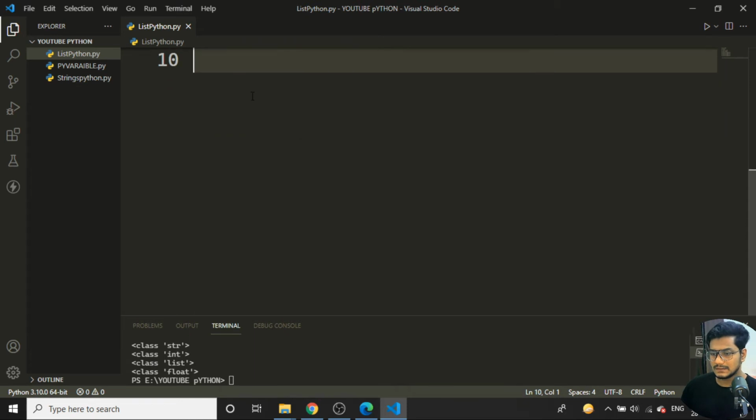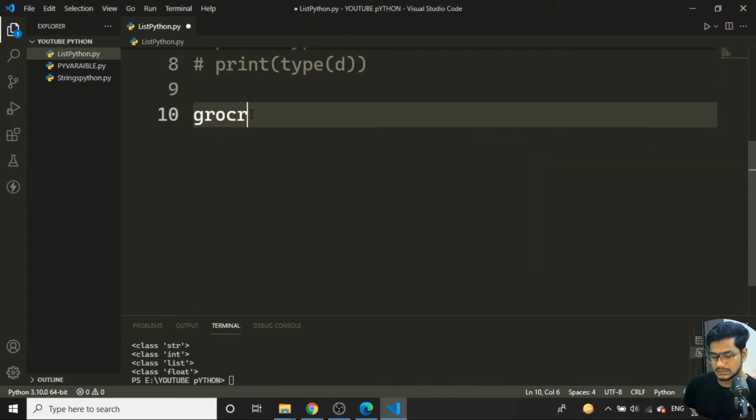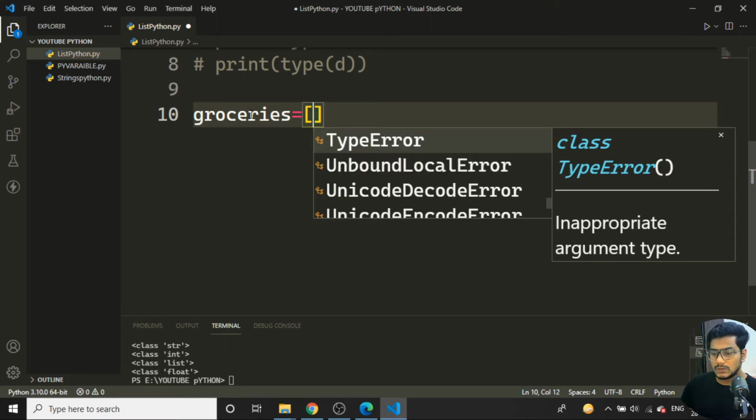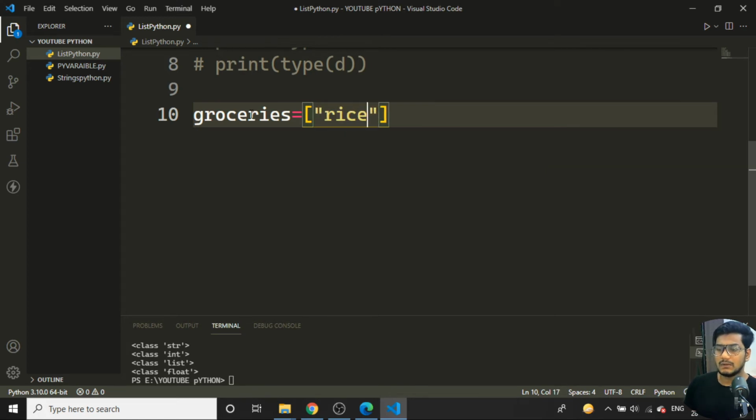So as we said, suppose I want to store the groceries here. So I'll just write groceries. I'm bad with the spelling, so don't mind. Here I'll store the groceries. I'll store rice over here, then wheat, then I'll be storing ragi over here. This will be rice, wheat, ragi. Then what else can I add? I'll add something like dal over here. So these are all the values: rice, wheat, ragi, and dal.